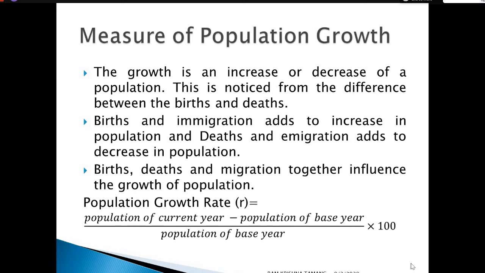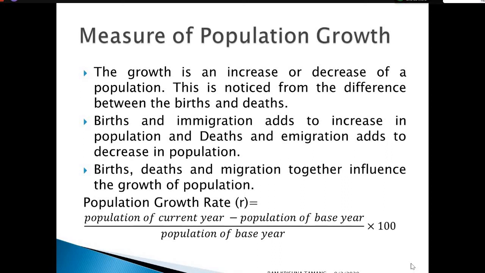This is noticed from the difference between birth and death. The population growth rate is measured by the difference between the birth rate and death rate of a certain country, or number of births and number of deaths in a specific period of time. That gives the growth rate of the population inside a certain country, certain year.